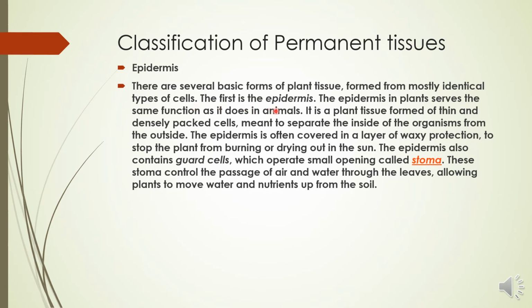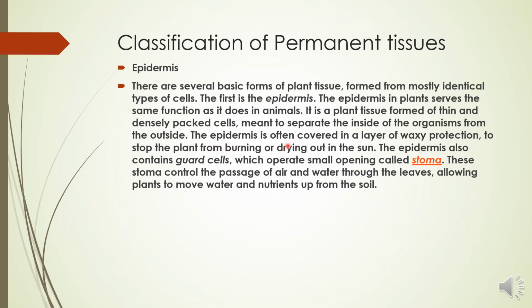The first is the epidermis. The epidermis in plants serves the same function as it does in animals. In animals, we have seen the cell membrane. It surrounds the cell and protects the inside organelles of the cell. And in the case of plants, epidermis also performs the same function. It is a plant tissue formed of thin and densely packed cells, meant to separate the inside of the organism from the outside. One function of the epidermis is that it separates the inside of the organism from the outside.